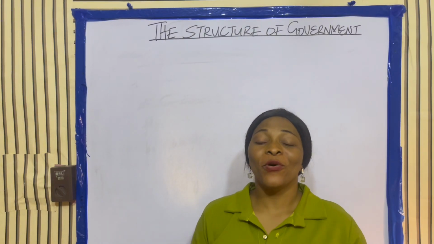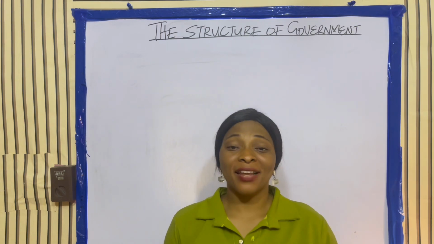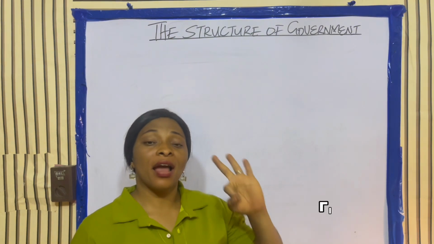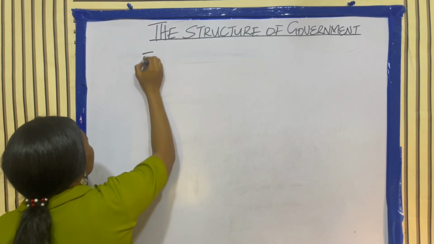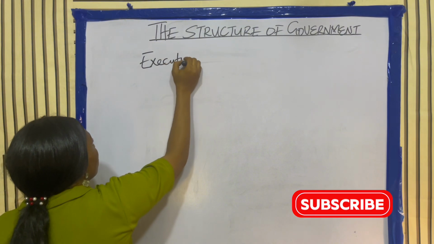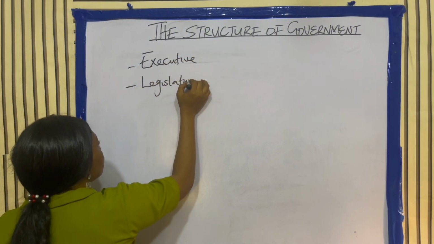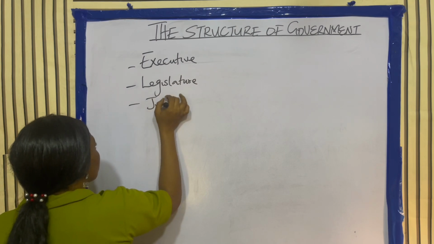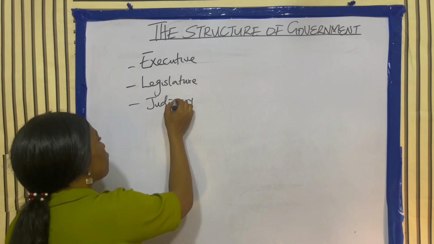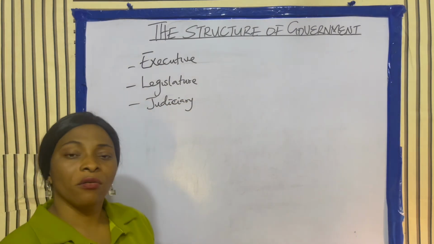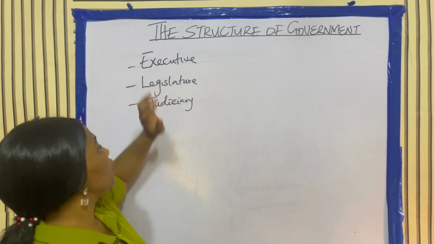In this video, we'll be treating the structure of government. Basically, we know that there are three arms of government. And what are they? The executive, the legislature, and the judiciary. So we'll be looking at their various functions and their works, who they are, and their various functions. So let's start with the executive.